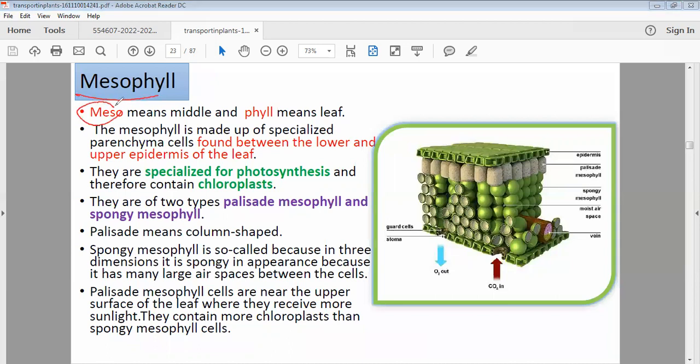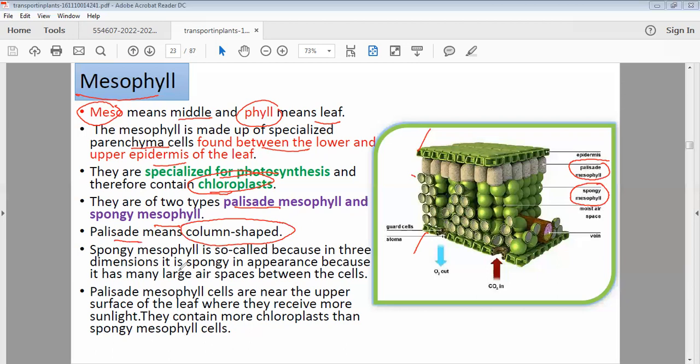Then the mesophyll. Meso means middle. Phyll means leaf. If epi means upper, these are the mesophyll. There are two types of mesophyll, palisade mesophyll and spongy mesophyll. They are also parenchyma cells. They are found between the upper and lower epidermis of the leaf. They are specialized for photosynthesis because they contain chloroplasts. There are two types, palisade and spongy. Spongy will have more air spaces, while palisade will be column shaped.